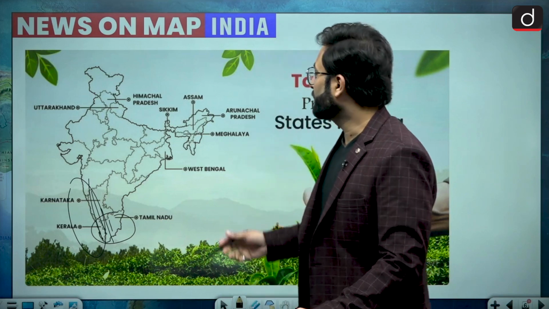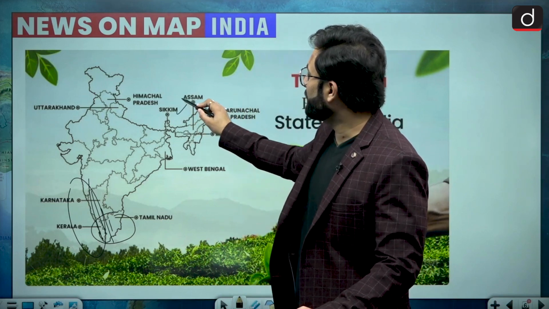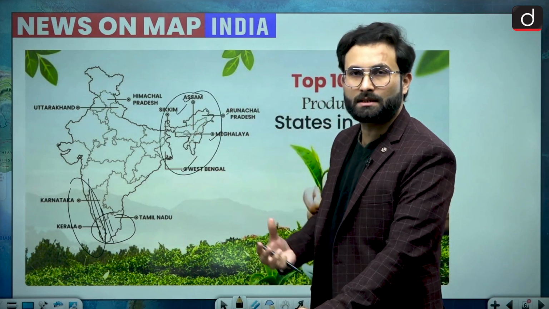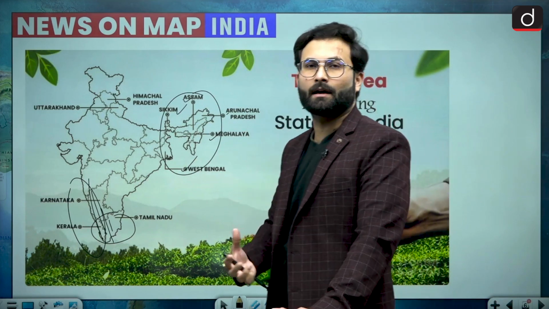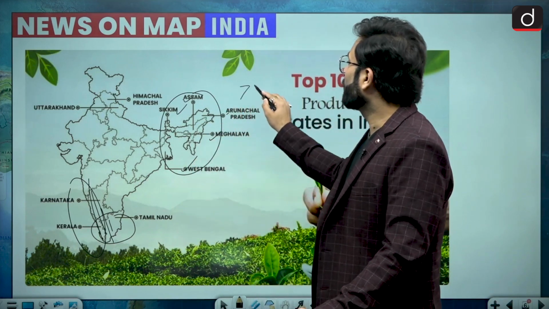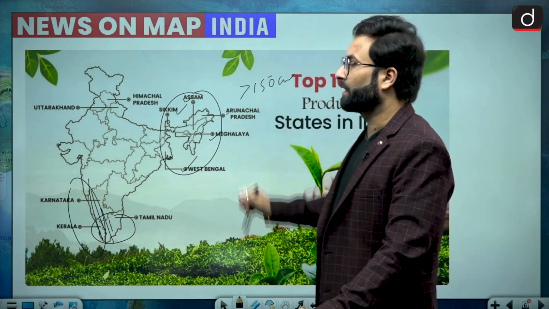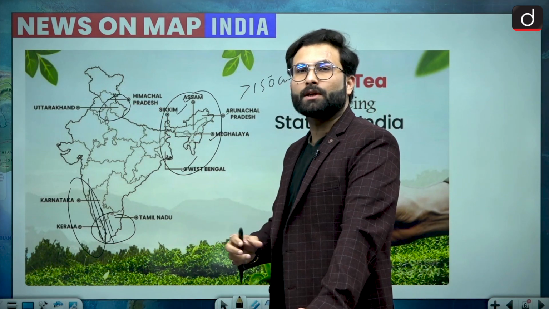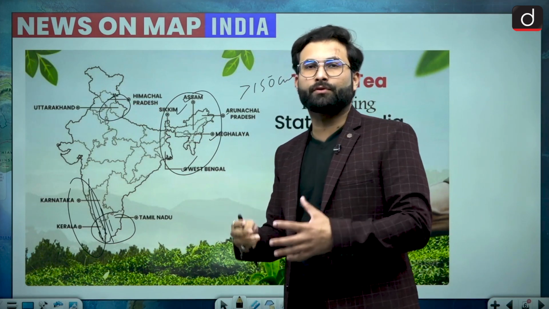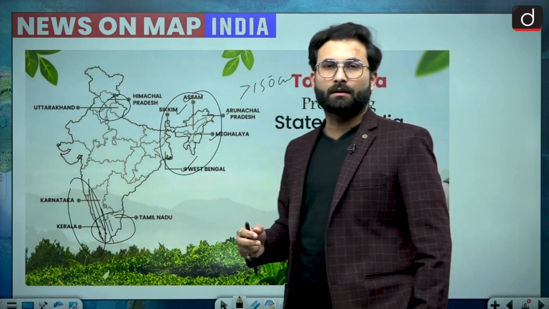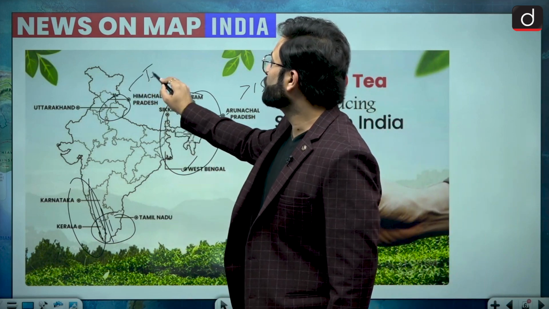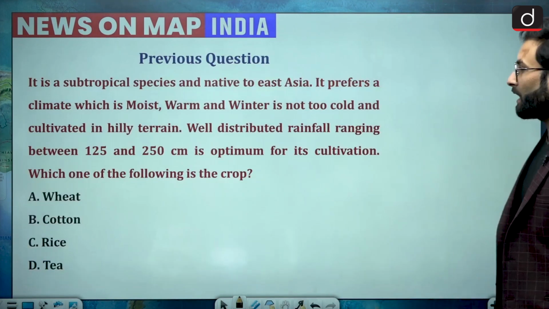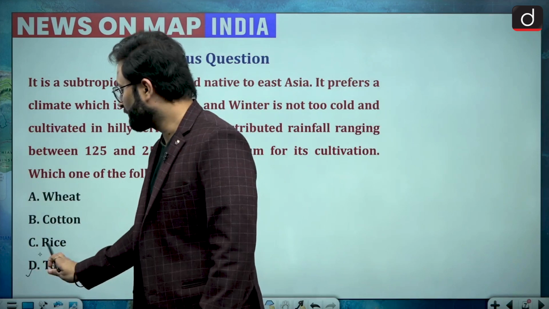Then when we are talking about this area of Sikkim, Assam, West Bengal, Meghalaya, Arunachal Pradesh, this area also sees this excess of rainfall, or you can say more than 150 centimeter of rainfall. Okay. Then when we talk about these areas of Uttarakhand and Himachal, so basically not in all areas, but in the hilly terrains of Uttarakhand and Himachal, we see the tea cultivation where there are no snow caps. Okay. So that is how you can answer this question. Your answer would be D, that is tea.